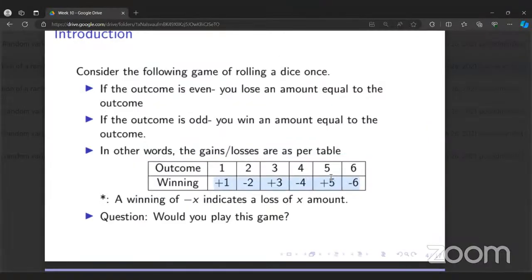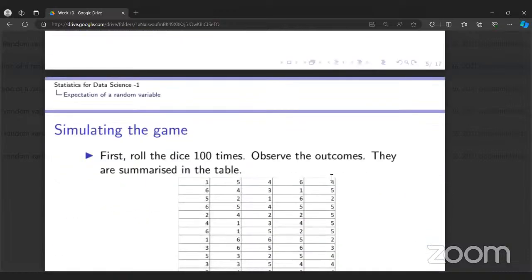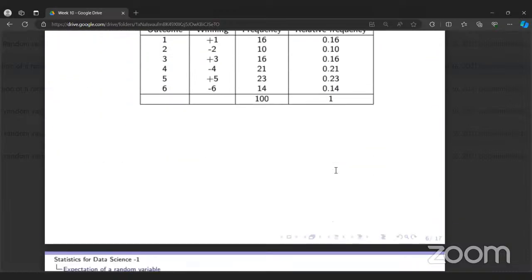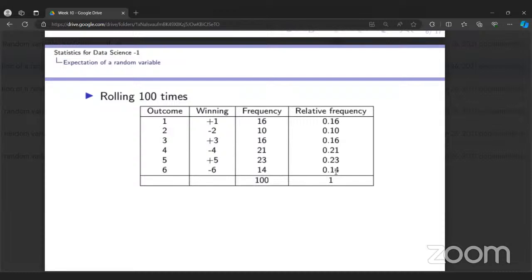Now we want to know what is the expectation of this random variable. This means what is the expected payoff? Which means if you play this game again and again, then most of the time, what is the frequent payoff?